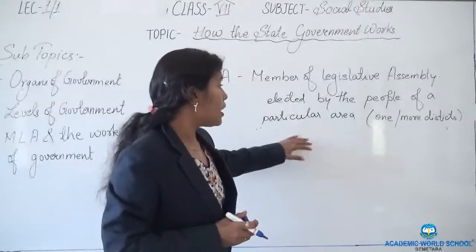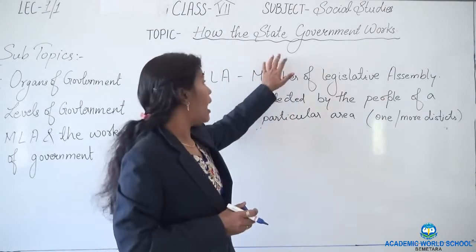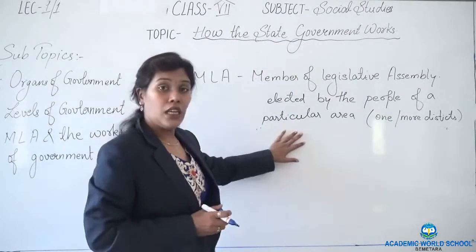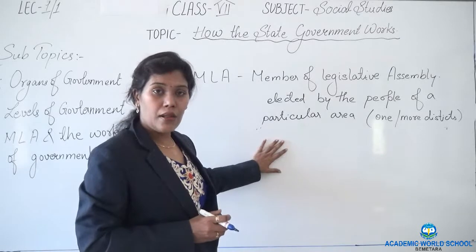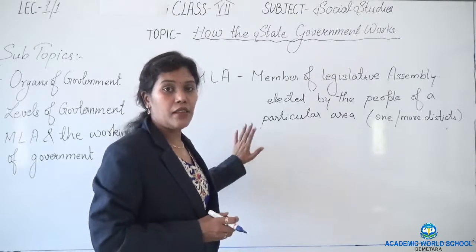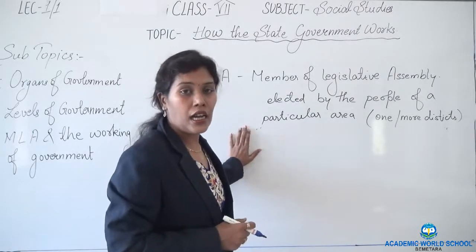We are going to see how these members of legislative assemblies are elected and how the state government works. You are all aware that in Chhattisgarh, in Bemetara, from the Congress party, our MLA is Mr. Ashish Kumar Chhabra.